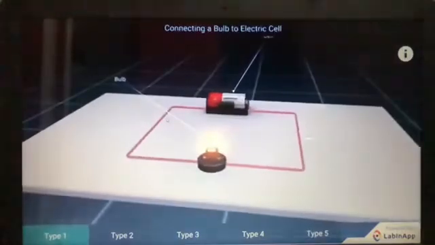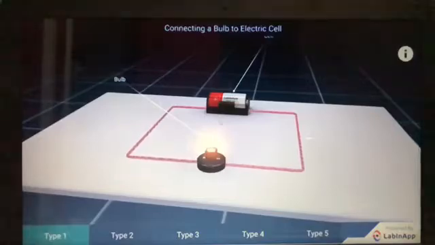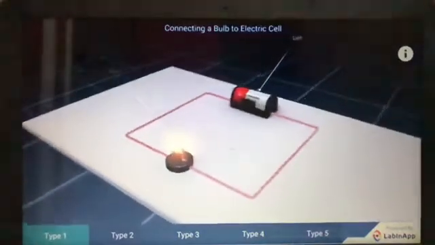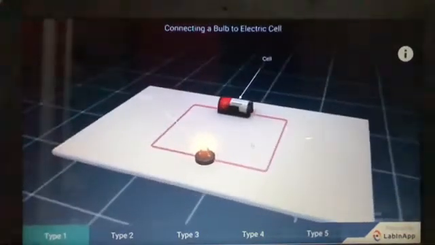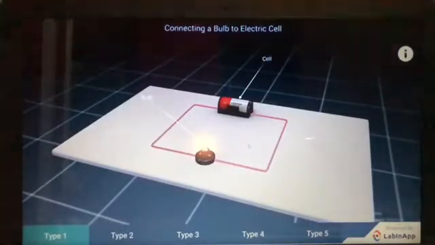We can see that the torch bulb glows and the current flows through the circuit. Similarly, check the different connections and observe if the bulb glows and current flows or not.